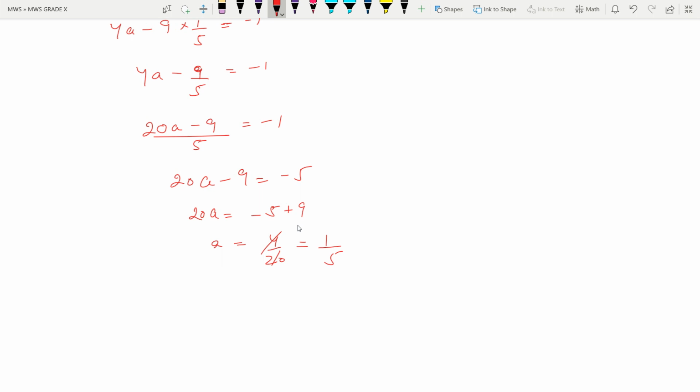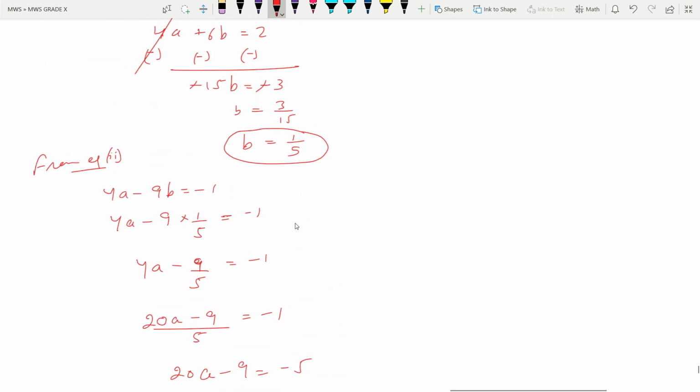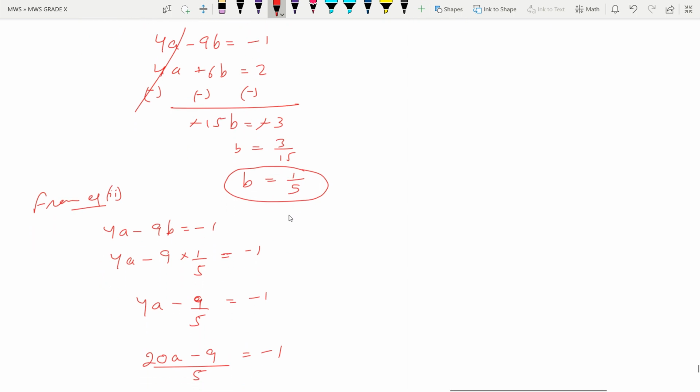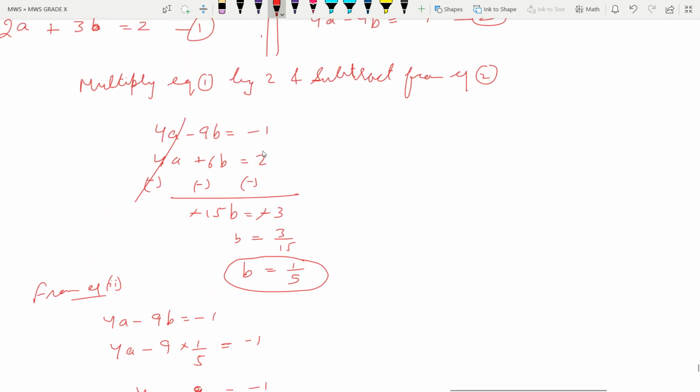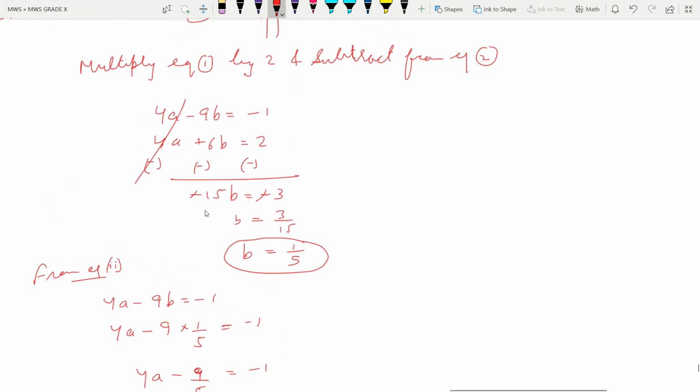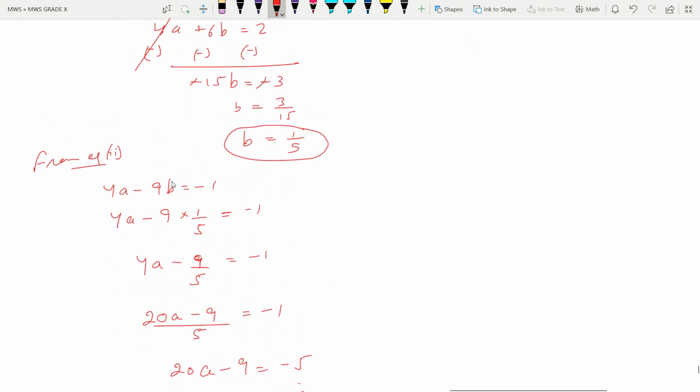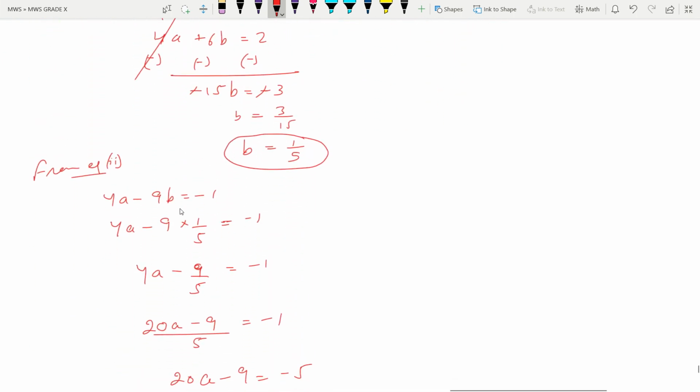Just wait. Somewhere something is wrong, I guess. It was minus 15. This is 1 by 5, and this equation is all correct.